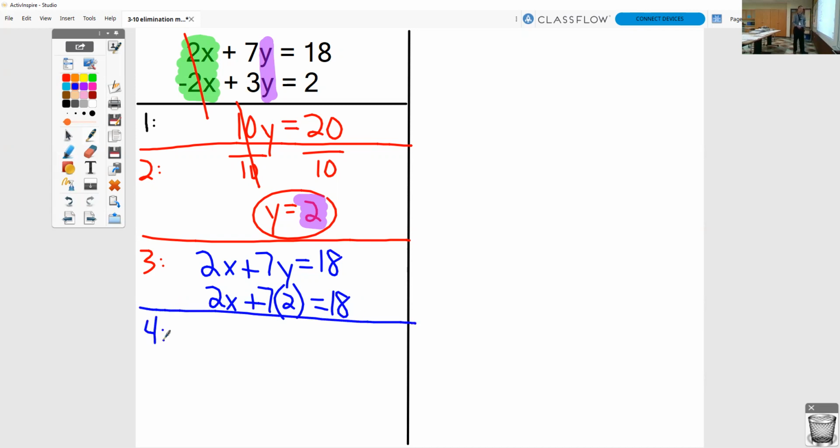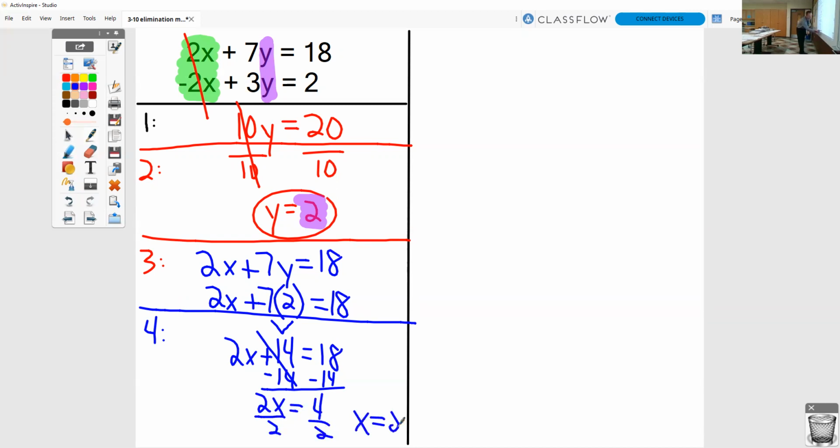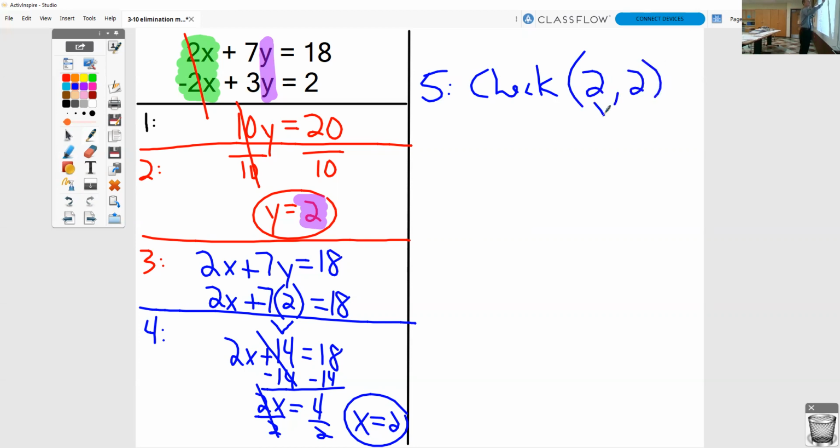Your fourth step is to actually solve that equation. So 7 times 2 is 14. Bring everything else down that you didn't use yet, and you're left with a two-step equation. Always in a two-step equation, get rid of the plus whatever or minus whatever first. So minus 14, divide by 2, and you get x equals 2. Your last step, your fifth step, is to do your check. We want to check our coordinates. We got x equals 2 and we got y equals 2.